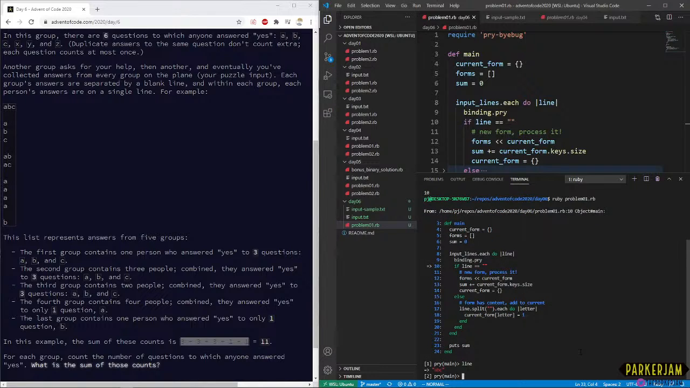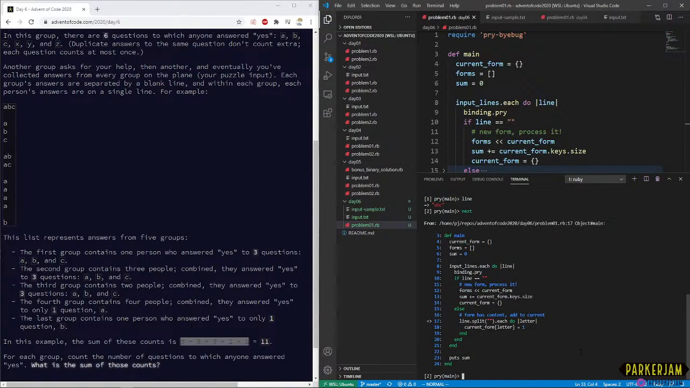Okay, line. Actually, let's take out the binding pry, and let's just do it when we're at the new line, because that way we're not spammed with this.